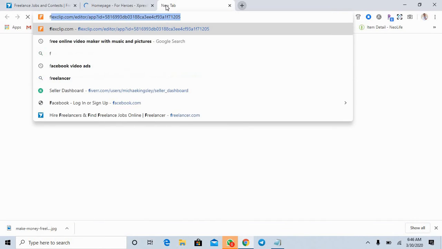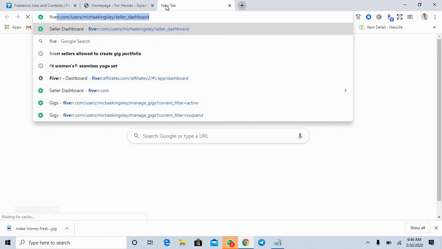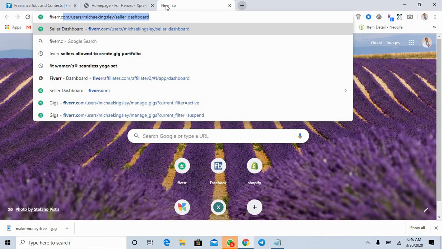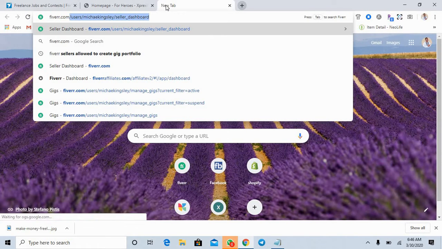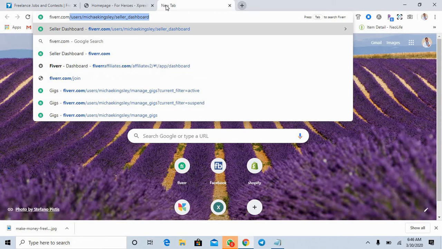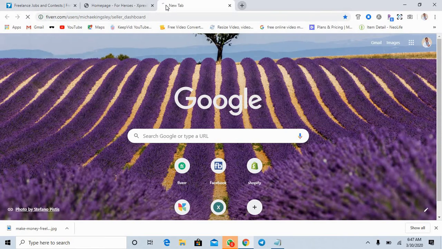Okay, platform number 3, we have Fiverr.com. On this platform, you can offer various services, like digital marketing, website design, graphic design, just more like expresscity.com. I have an account with this platform, definitely.